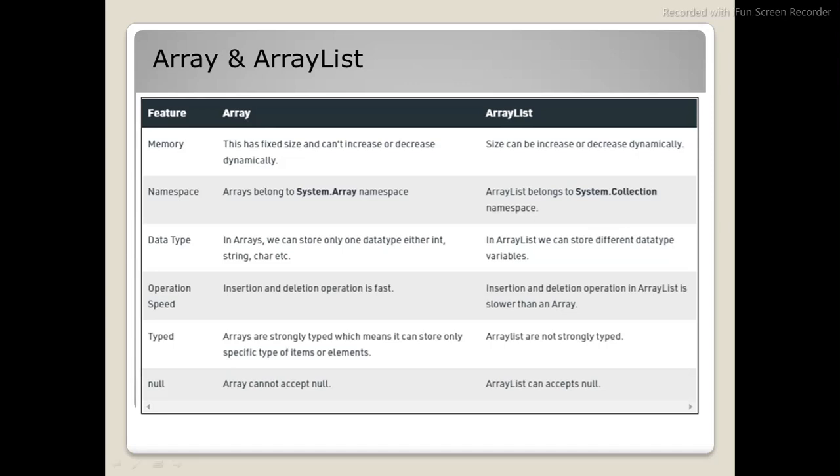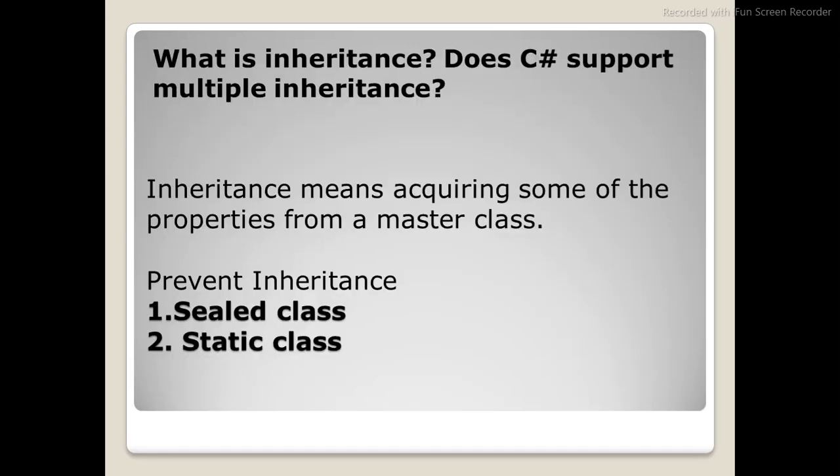Insertion and deletion operation in array list is slower than an array. Arrays are strongly typed, array list need not be strongly typed. Arrays cannot accept null, whereas array list can accept null. So let us go to the next question.